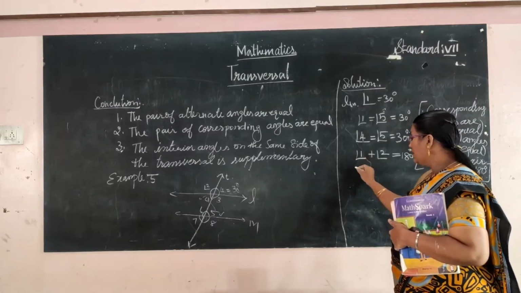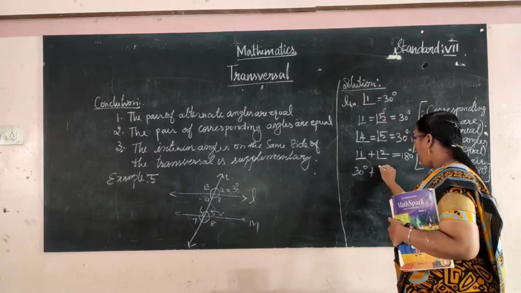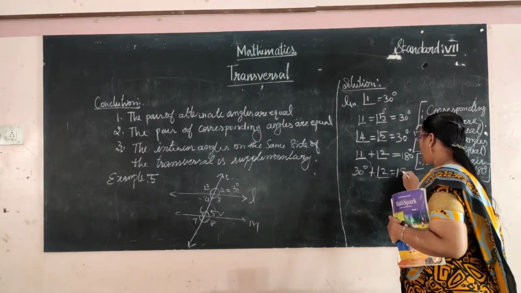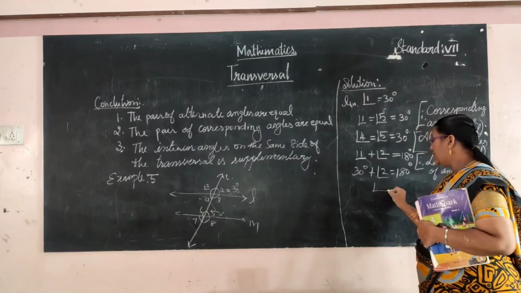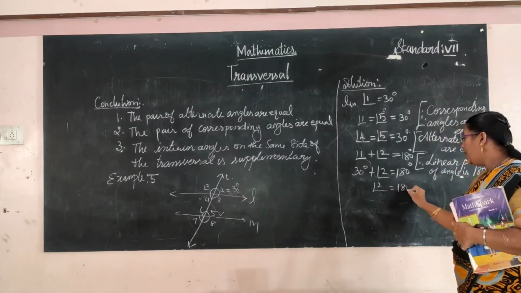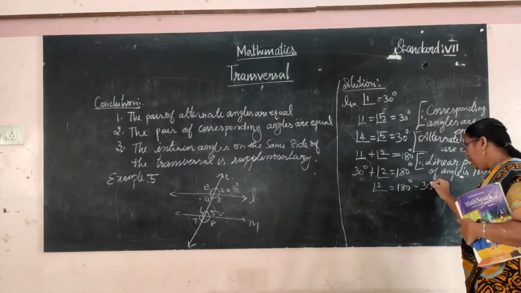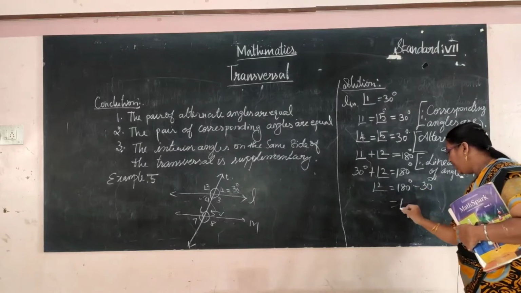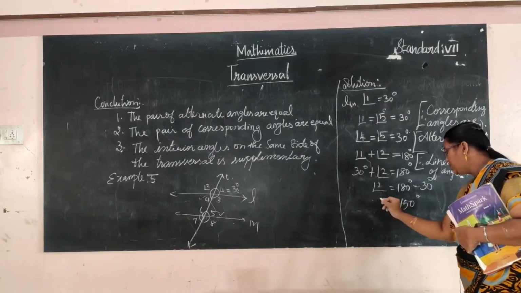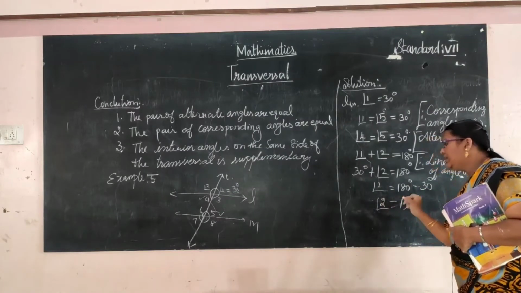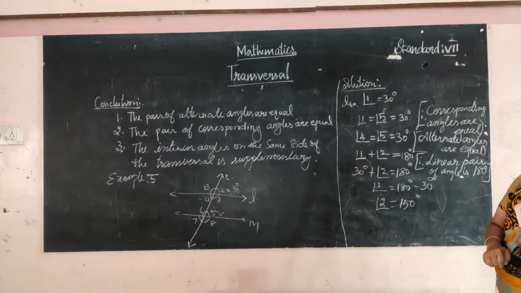Okay, so angle 1 is 30 degree, angle 1 plus angle 2 is 180 degree. So angle 2 is equal to 180 degree minus 30 degree. So subtract, we get 150 degree. So angle 2 is equal to 150 degree.